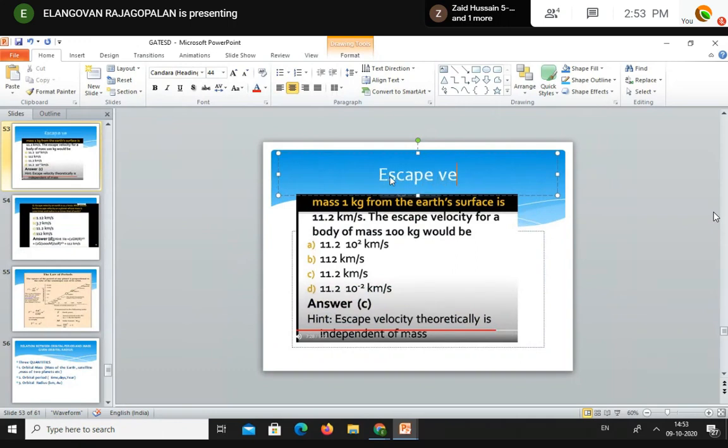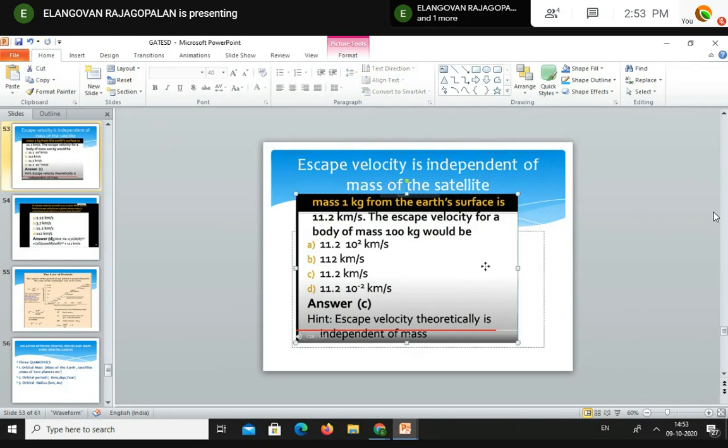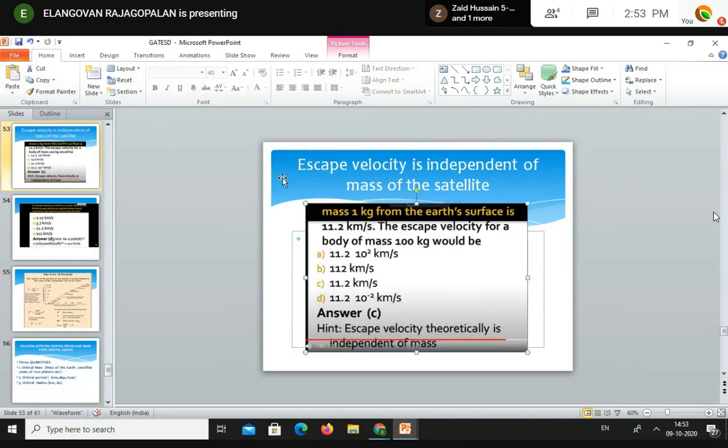Escape velocity: as long as the mass of the Earth ME is greater than the mass of the satellite.